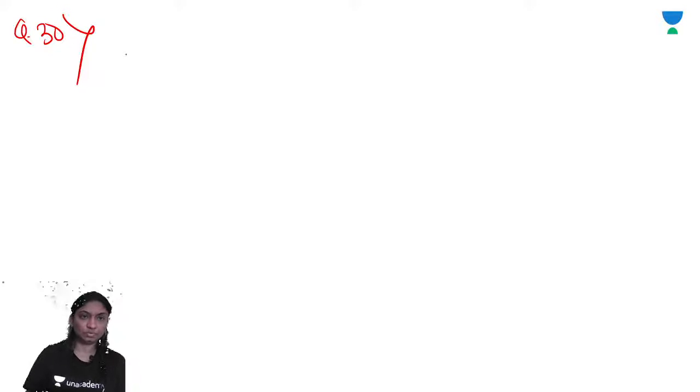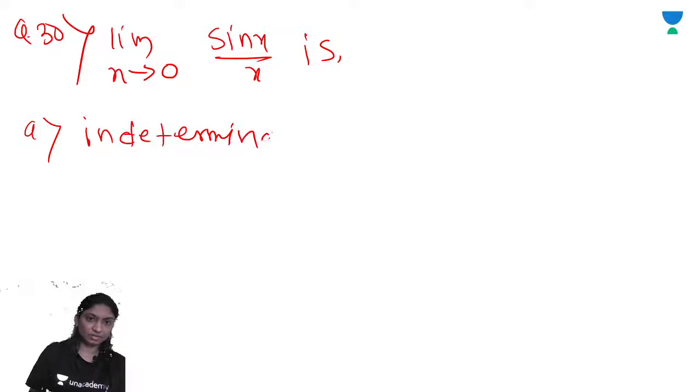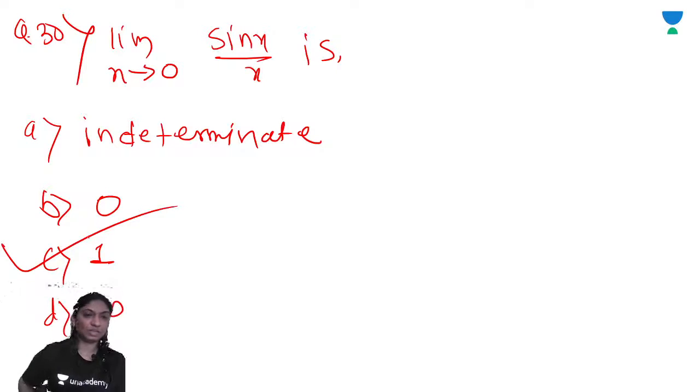Here the limit is an indeterminate form, 0 upon 0. The correct option is the one with value 1. Directly we know, without any further work, that the limit of this function is 1. Okay, now we move on to the next question.